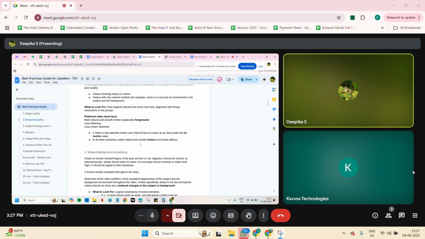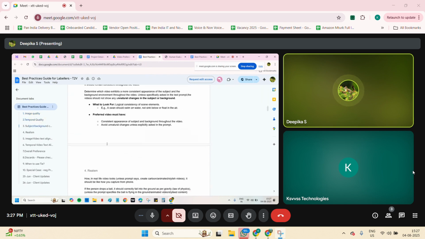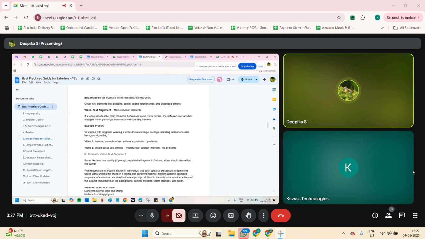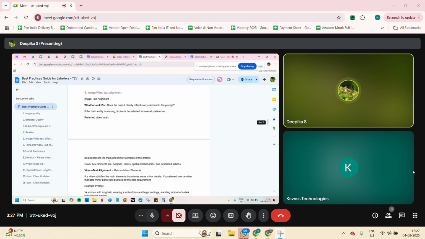Okay, I hope you got clarity on image quality, temporal quality, and realism. As I already told, I will now take you through image-video-text alignment and temporal alignment, which I didn't explain before. Image-video-text alignment means whatever they are asking in the prompt should be completely present. The main and minor elements of the prompt, like the subject and whatever they are explaining, everything should be present in the image and video.